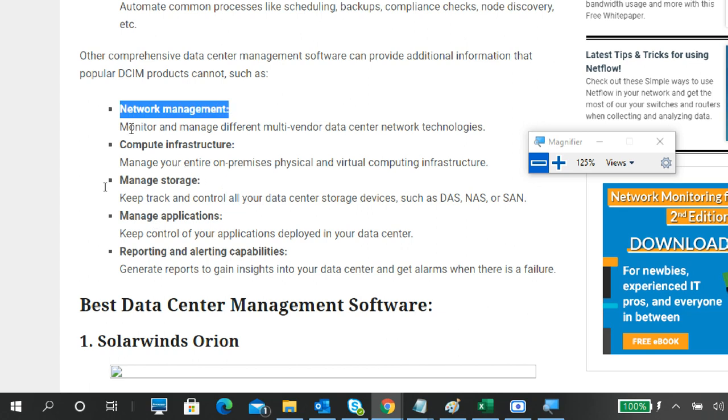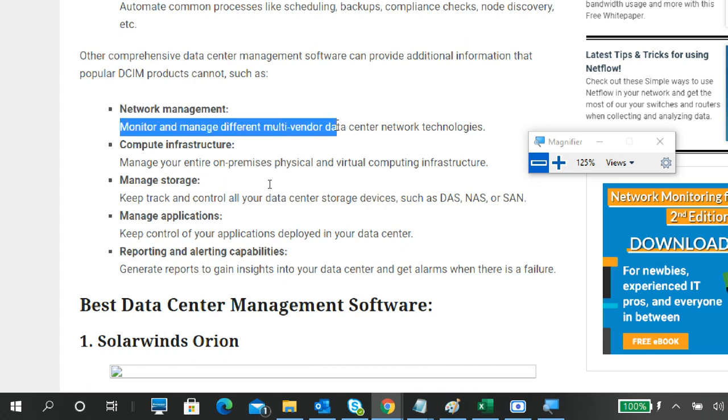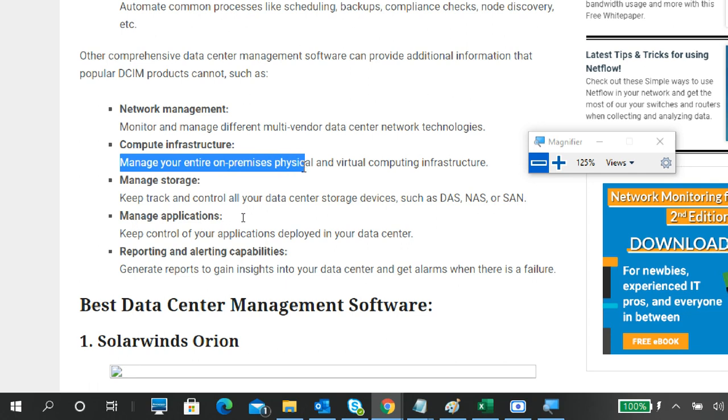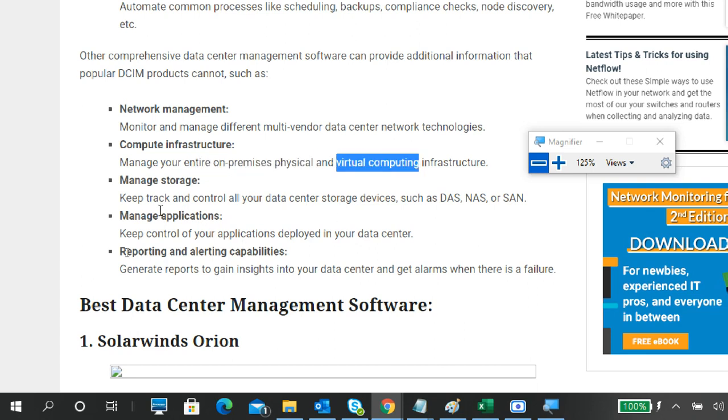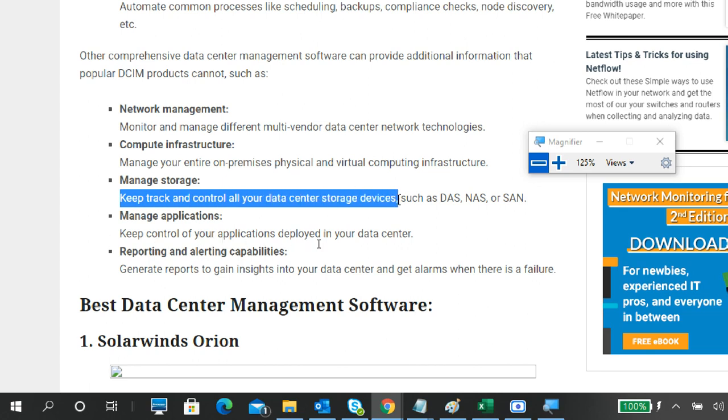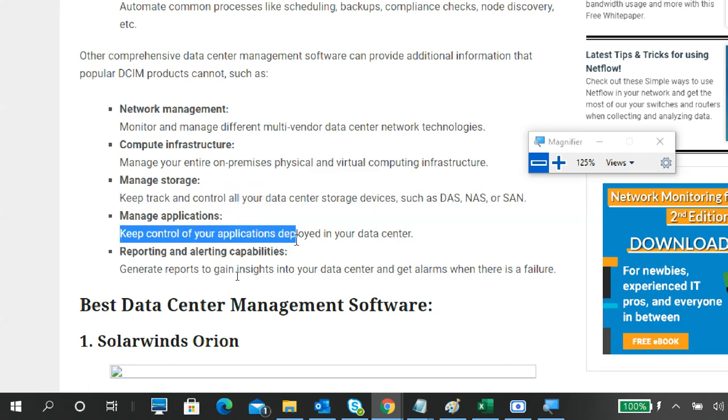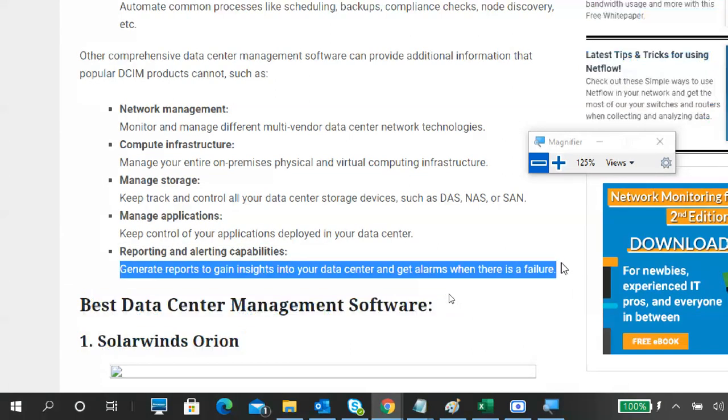Network management: monitor and manage the different multi-vendor data network technologies. Compute infrastructure: manage your entire on-premises physical and virtual computing infrastructure, monitoring your physical systems as well as virtual machines also. Keep track and control of all your data center storage devices such as DAS, NAS, SAN. Manage application: keep control of your applications deployed in a data center. Reporting and alerting capabilities.